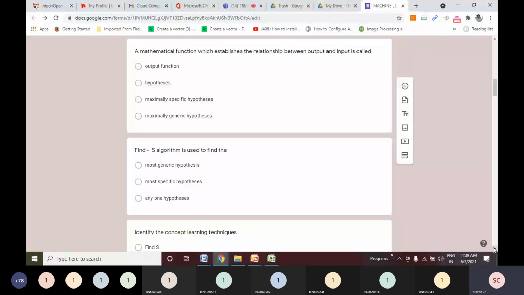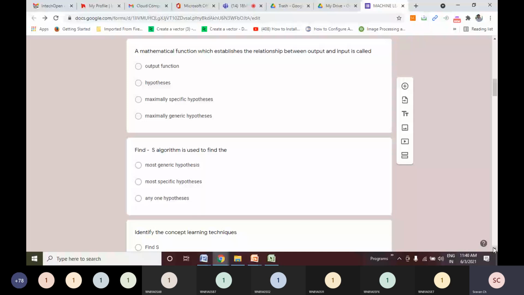If we try to establish the relationship between output and input, in our examples like playing tennis, going for a water sport or not, going for a movie or not, in all those examples we had some training data: four records, 10 records, 16 records, 12 records. In training data, you have both input as well as output.